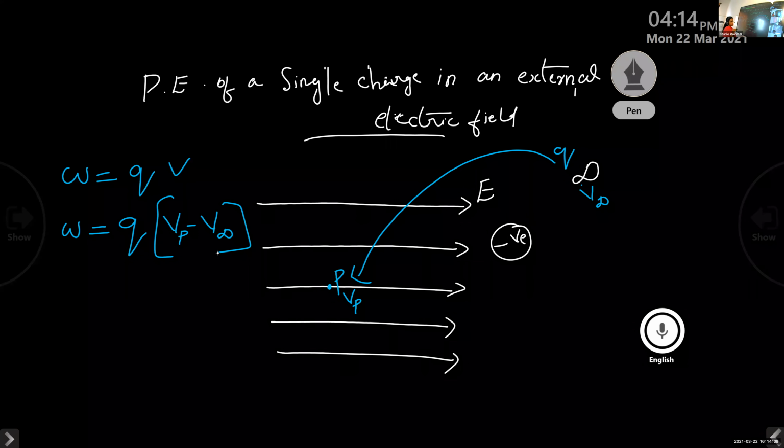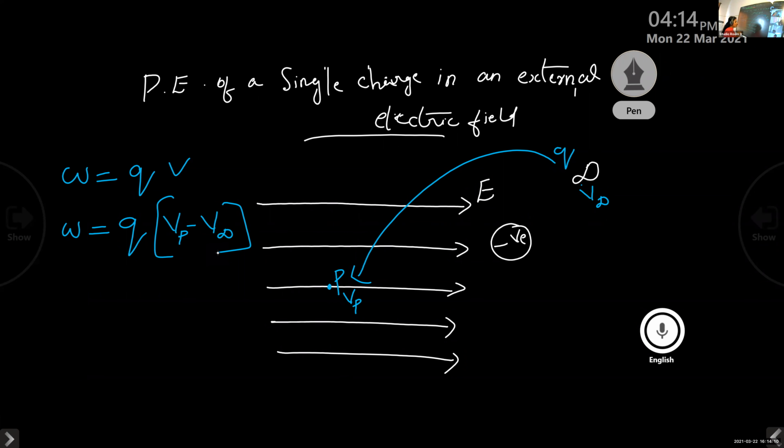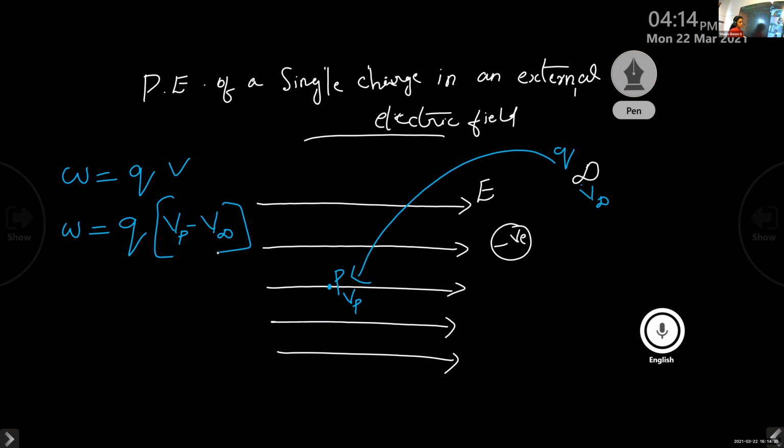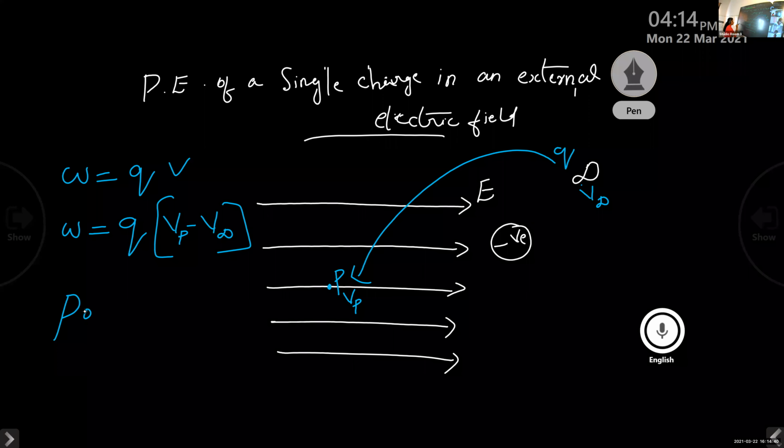The work done to bring the charge from infinity to the point P is given by W equals QV. Here the charge Q is placed at infinity, and V is the potential difference between infinity and the point P. And students, do you remember what the potential at infinity is?